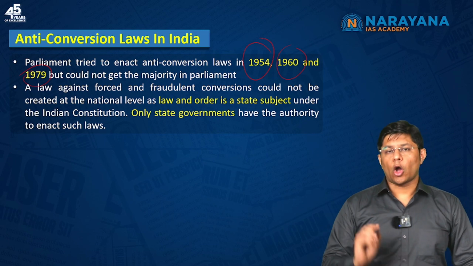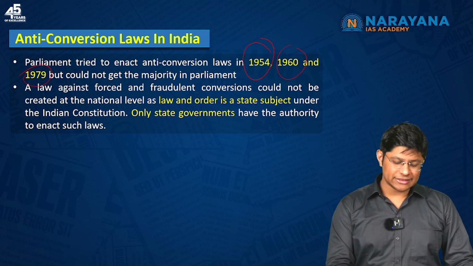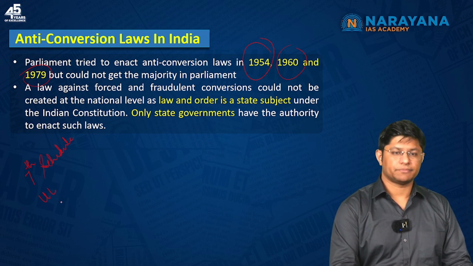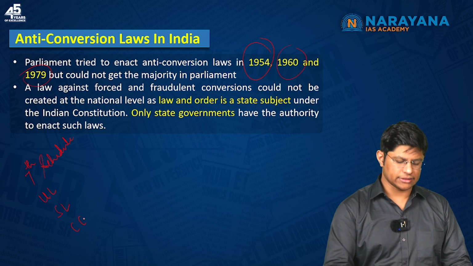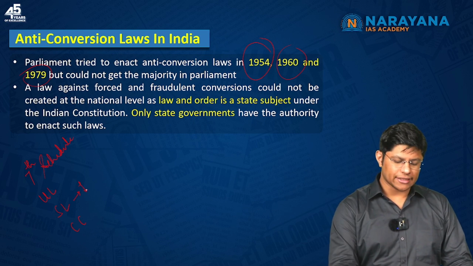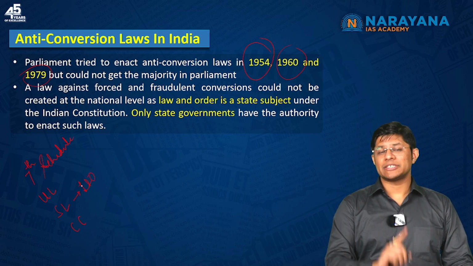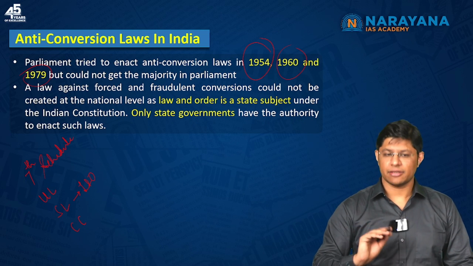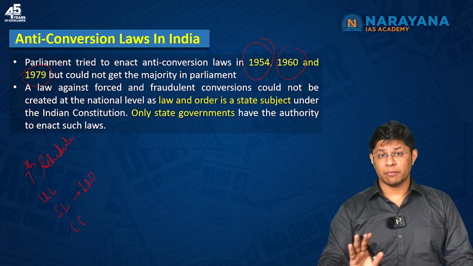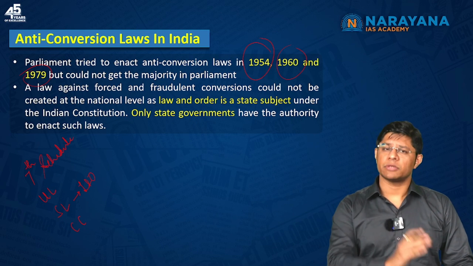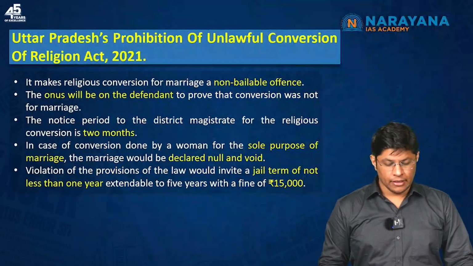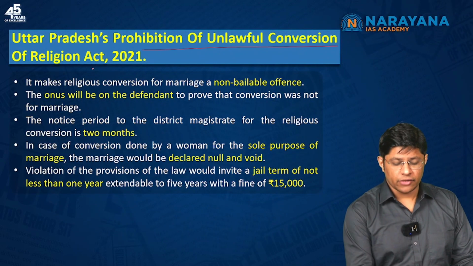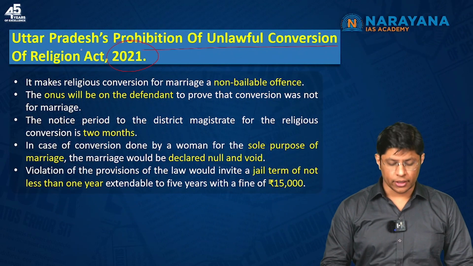Now, law and order is a state subject. Under the 7th Schedule, we have the union list, state list and concurrent list. Law and order falls under the state list, which means only the state governments are allowed to make laws with respect to subjects mentioned under the state list, right? So only the state governments can make such types of laws. For example, Uttar Pradesh has made a law. Now let's try to understand the Uttar Pradesh Prohibition of Unlawful Conversion of Religion Act 2021.